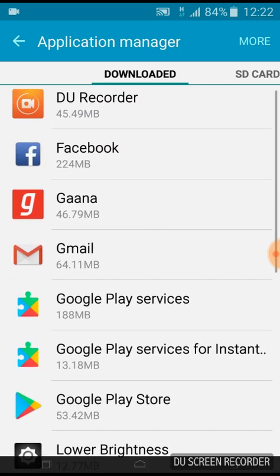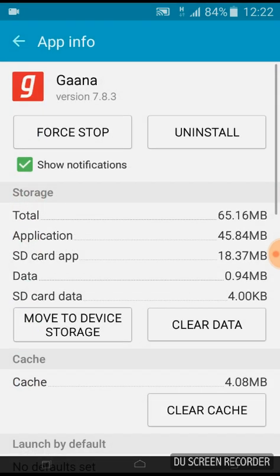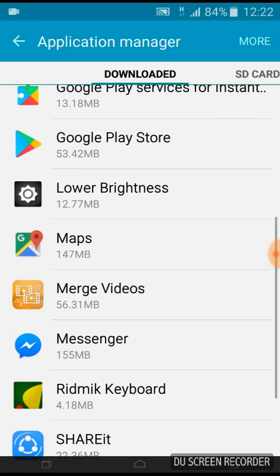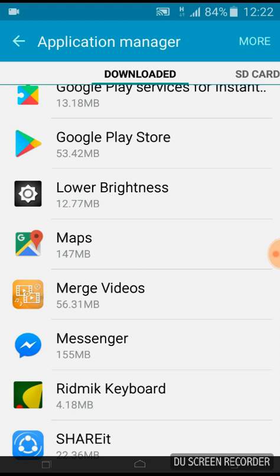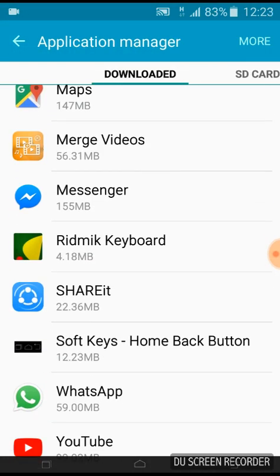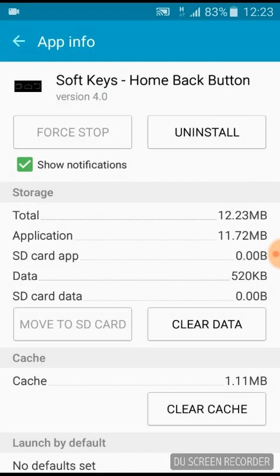I know which app is running in background. If you don't know which app is running in background on your device, just forcefully stop this third-party application like this. Forcefully stop. So I know which application is running in background on my device, so I'm going to forcefully stop this low brightness application, and another one is soft key button. So I'm going to forcefully stop this as well.